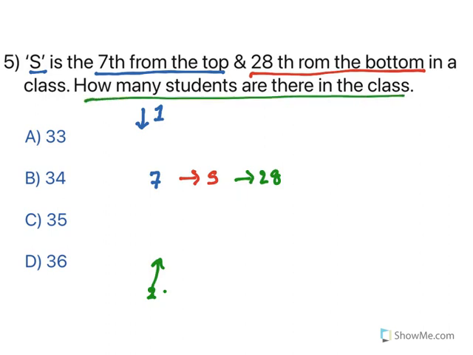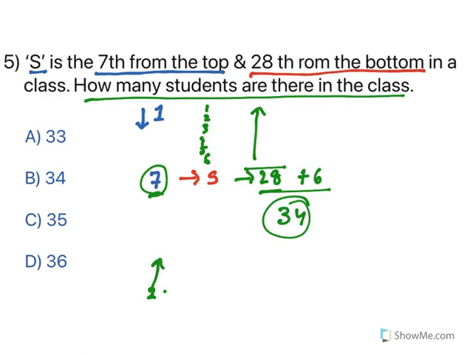Now see, from the top it is 7, from the bottom it is 28. So how many numbers are there above S from the top? 1, 2, 3, 4, 5, 6 are there. So if 28 is this one, then in total you need to add this 6 to this. So how much would it be? 34. See, don't get confused.